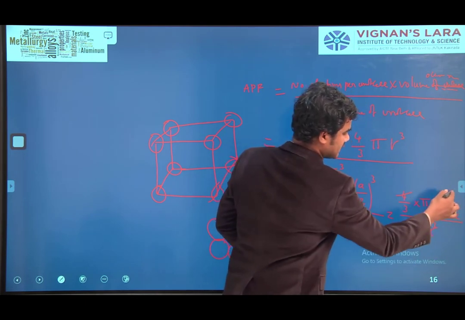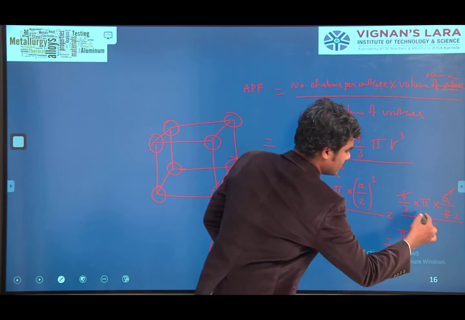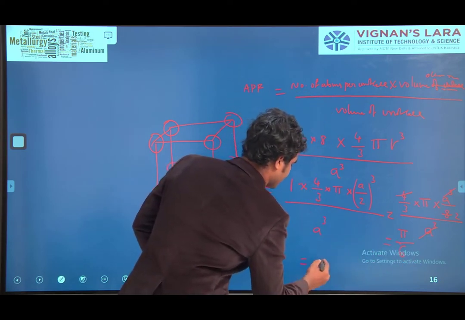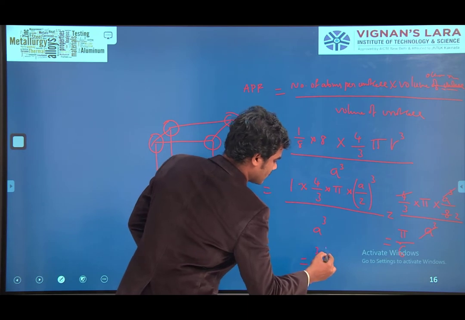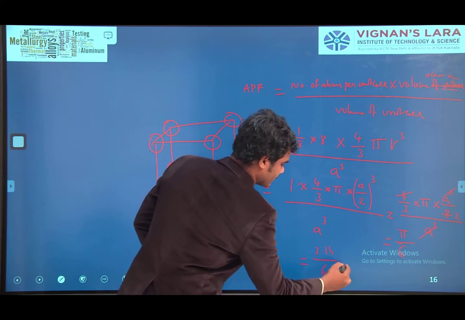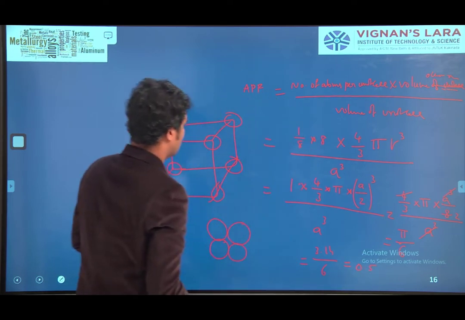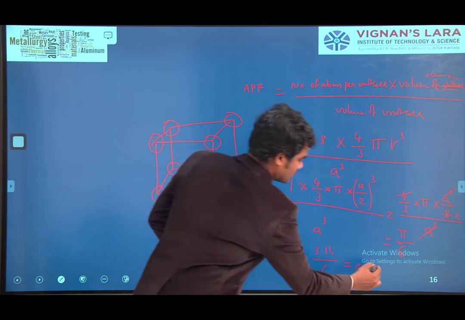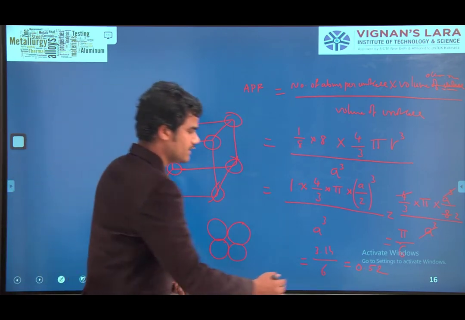A cube gets cancelled. So it will become pi by 6. Pi by 6 means 22 by 7. Pi means 3.14. 3.14 by 6 is equal to 0.52. That means 52%.